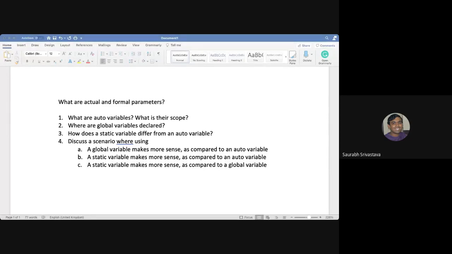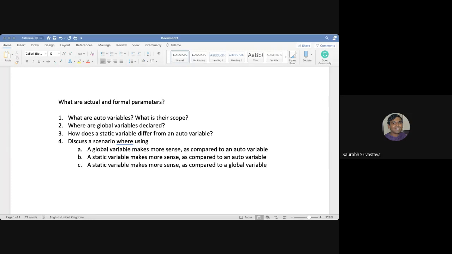So let us say the global variable was declared in a.c as int I. Then in b.c you have to write something like extern int I semicolon. That's it, right? Then you will get access to that variable I that was declared in a.c. So this is where we use extern.